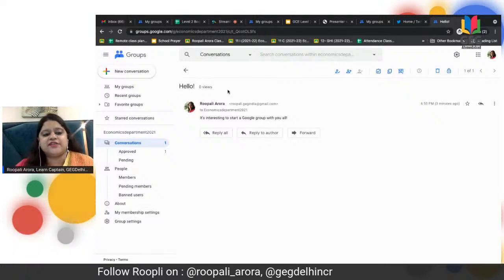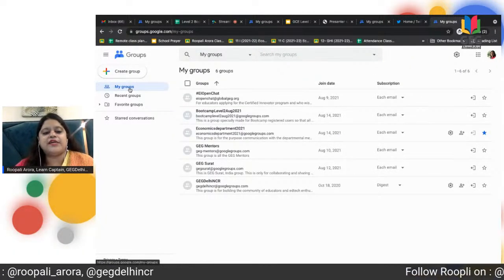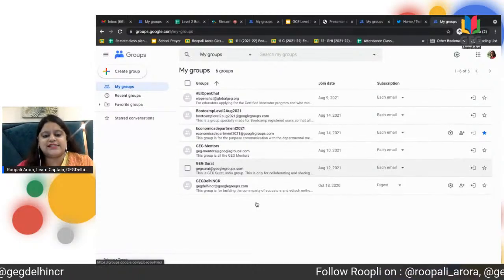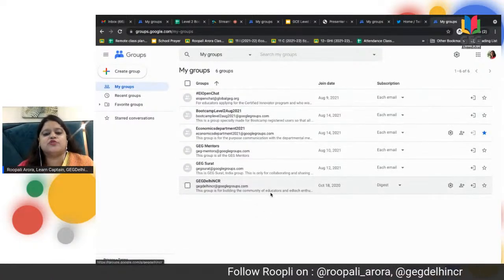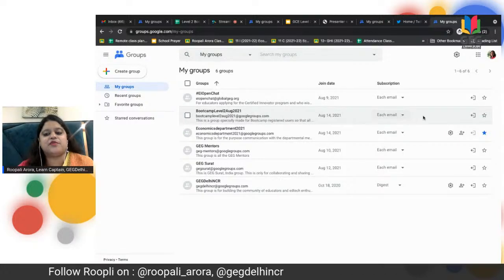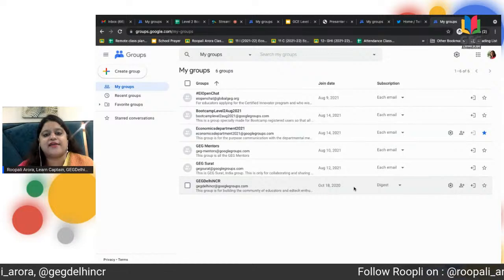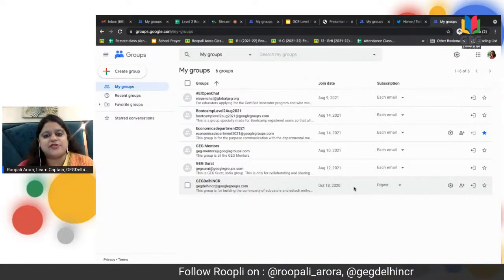So a very interesting feature of My Groups, which is very essential for level 2, is that when you have all these groups in your Google Groups, you can change the subscription anytime, you can change the settings anytime, you can add more people and change their status, whether they are members, managers or owners, all that can be changed anytime.